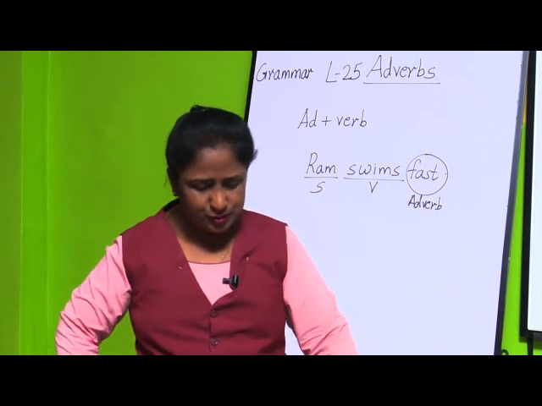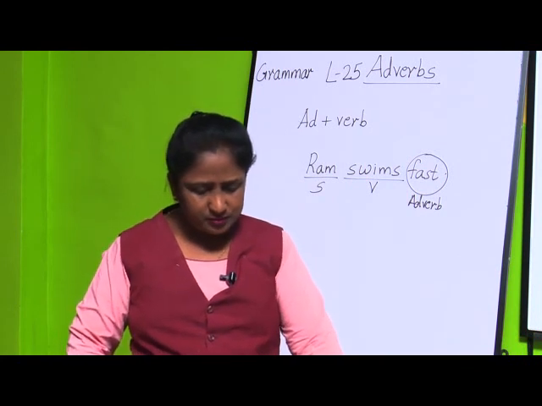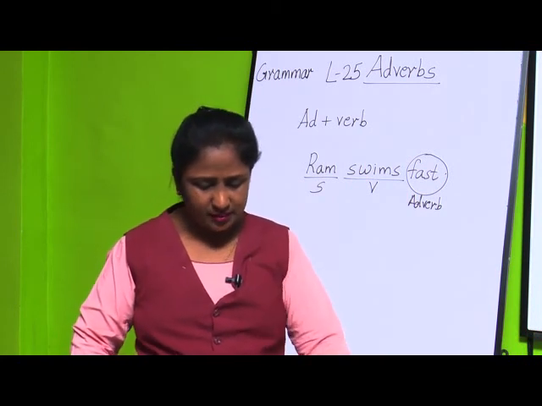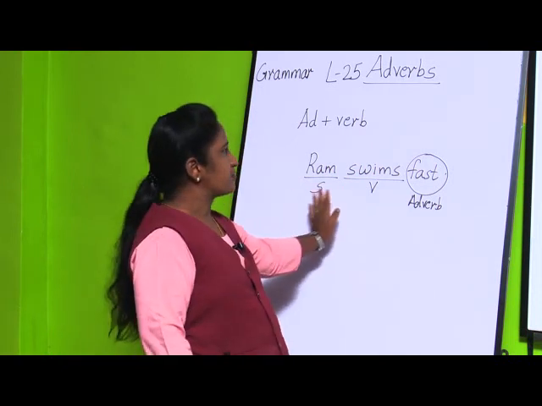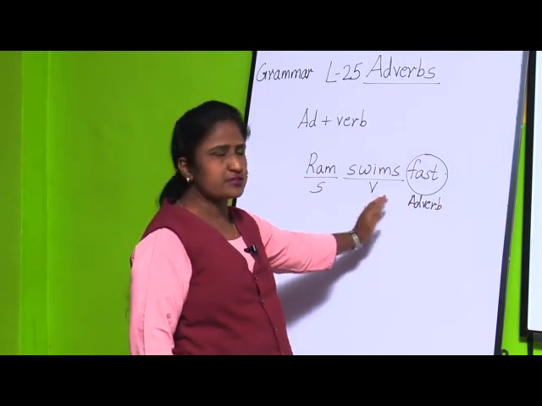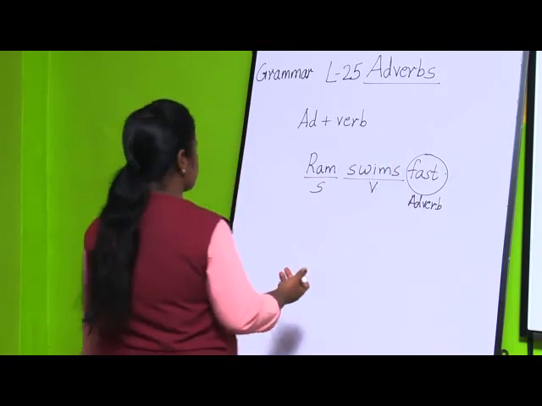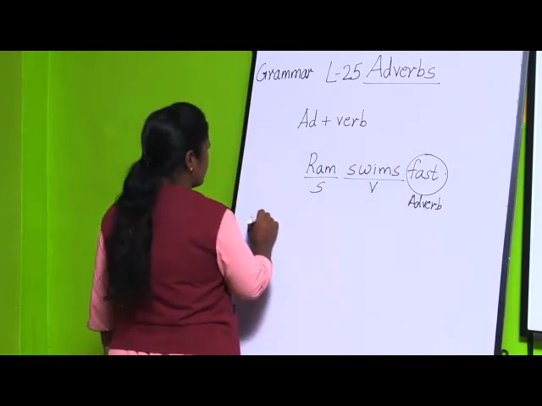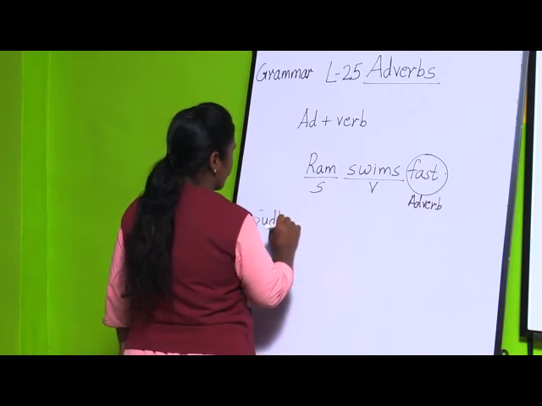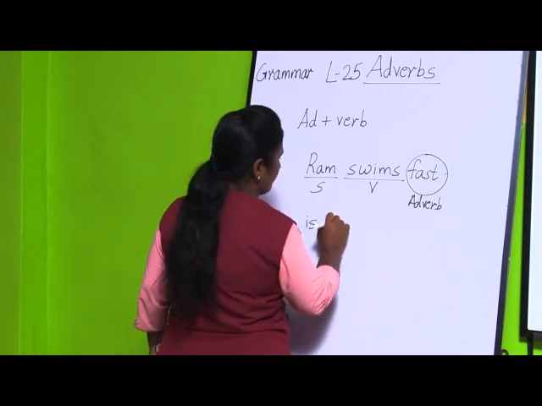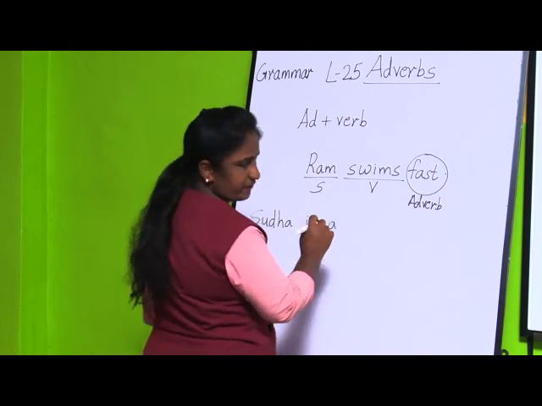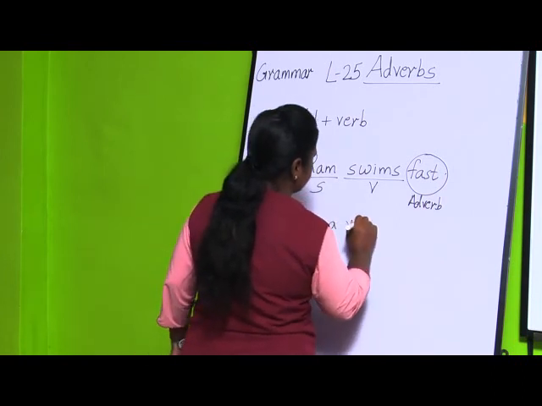We can see two things here. First I said Ram swims fast, where we told additional information about a verb. If you take the other sentence, Sudha is a very beautiful girl.